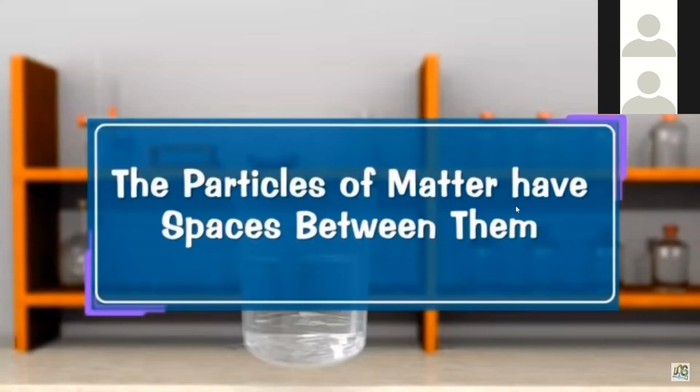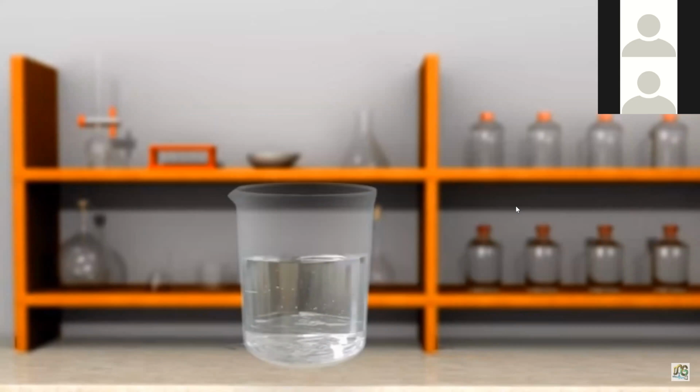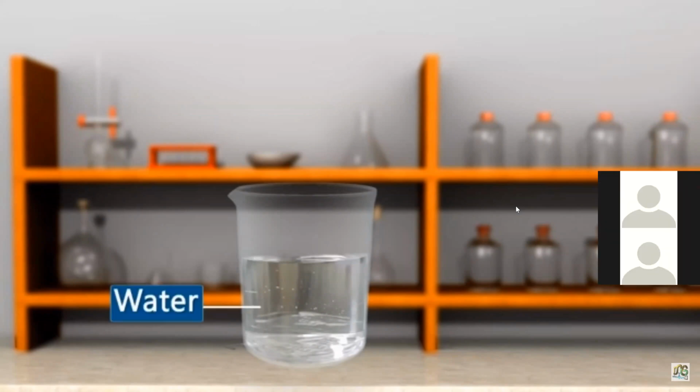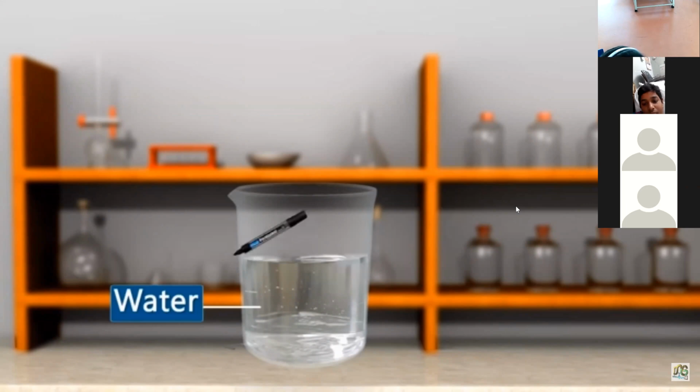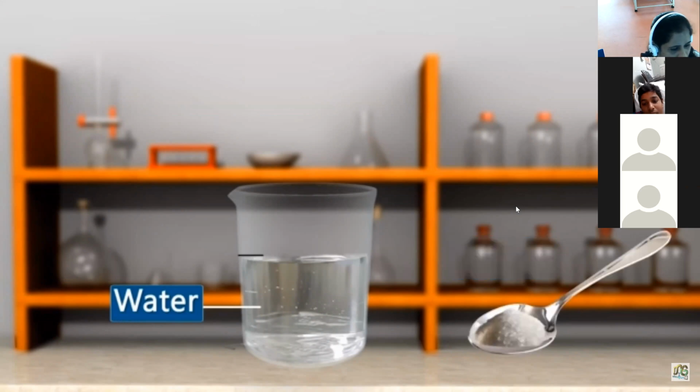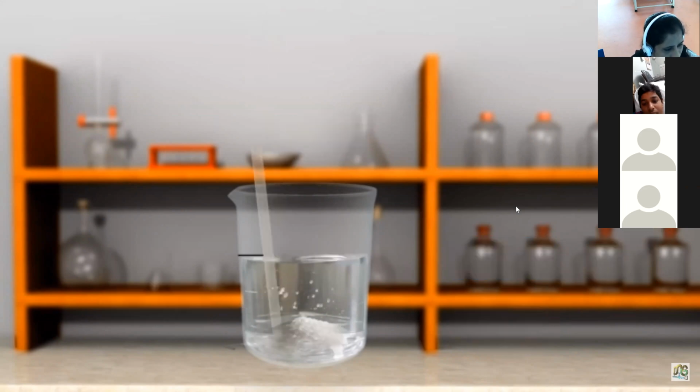The spaces between the particles of matter can be shown by performing the following experiment using water and sugar. We take about 100 ml of water in a beaker. Mark the level of water in the beaker with a marking pen. Also take 50 grams of sugar. Now add 50 grams of sugar to the water in the beaker. Dissolve the sugar by stirring it with a glass rod. When all the sugar has dissolved, we get a sugar solution.